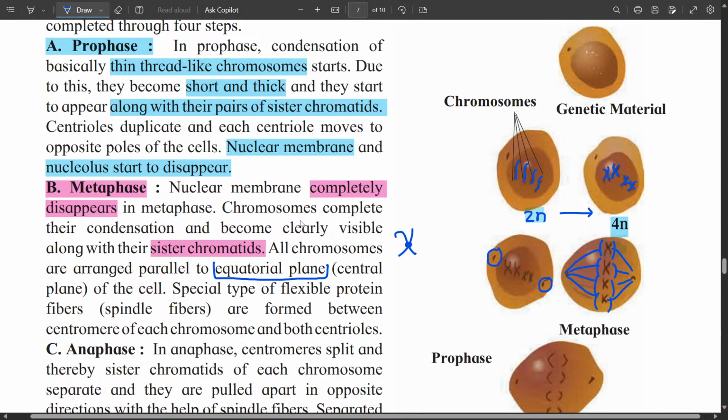Here you can see the centromeres. So between the centromeres of the chromosomes and the centrioles at the pole, flexible protein fibers, and they are called spindle fibers, are formed. So this is the metaphase.